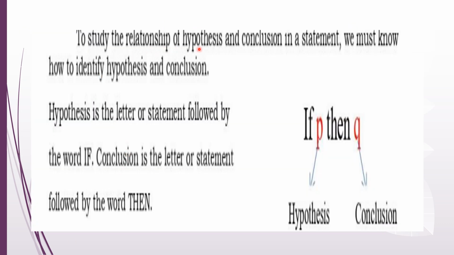Now, to study the relationship of hypothesis and conclusion in a statement, we must know how to identify hypothesis and conclusion. Hypothesis is the letter or statement followed by the word if. Conclusion is the letter or statement followed by the word then. So we have if P, then Q. So P here is the hypothesis and Q is the conclusion.